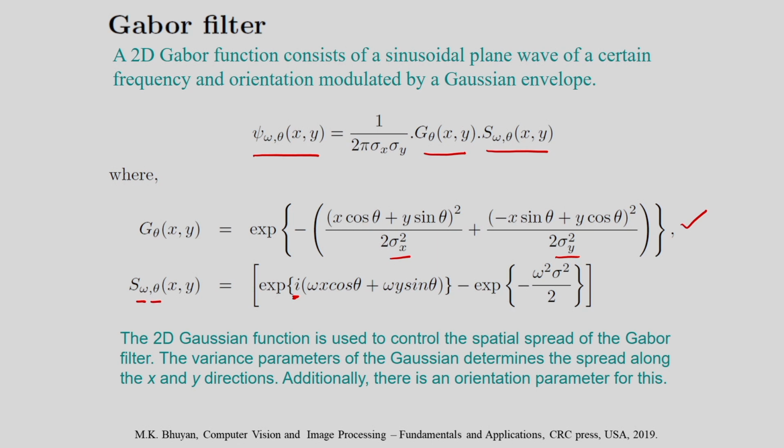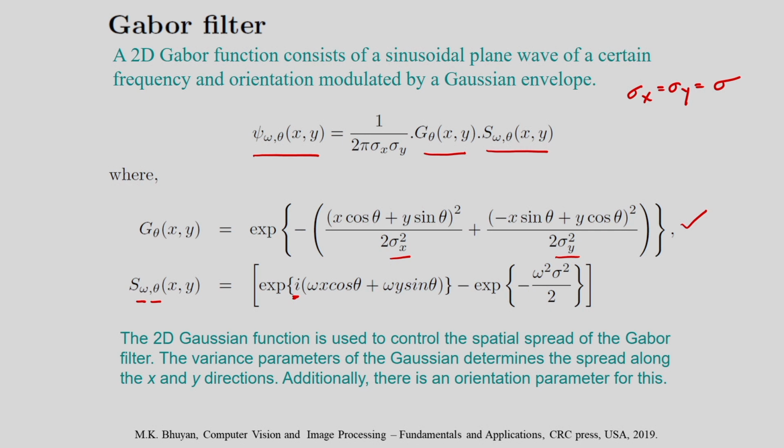This sinusoidal function is modulated by the Gaussian. The 2D Gaussian function is used to control the spatial spread of the Gabor filter. The variance parameters of the Gaussian determine the spread along the x direction and the y direction, and also we have the orientation parameter. So in general for the Gaussian filter, sigma x is equal to sigma y is equal to sigma. That means the variance along the x direction is equal to the variance along the y direction is equal to sigma. It is a constant.